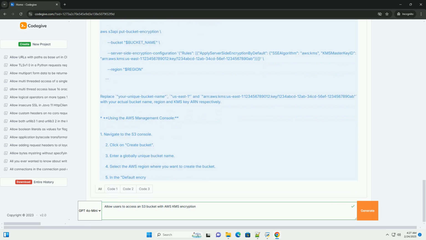Apply the bucket policy to your S3 bucket. KMS key policy. Important: KMS key policies are additive. The default KMS key policy created when you make a KMS key allows the key administrator to manage the key. We need to add statements to allow the IAM role to use the key for encryption and decryption.